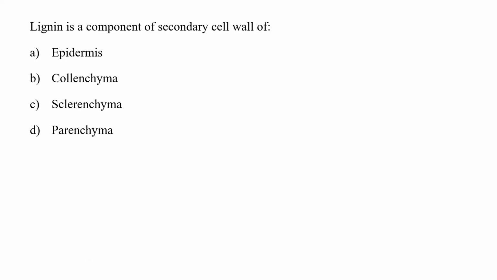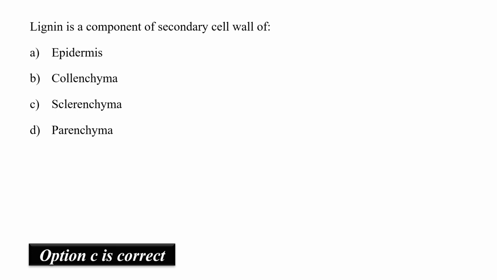Lignin is a component of secondary cell wall of epidermis, collenchyma, sclerenchyma or parenchyma. Lignin is the secondary cell wall component of sclerenchyma. The cell wall of sclerenchyma contains cellulose, hemicellulose and lignin. So hence option C would be the correct answer.